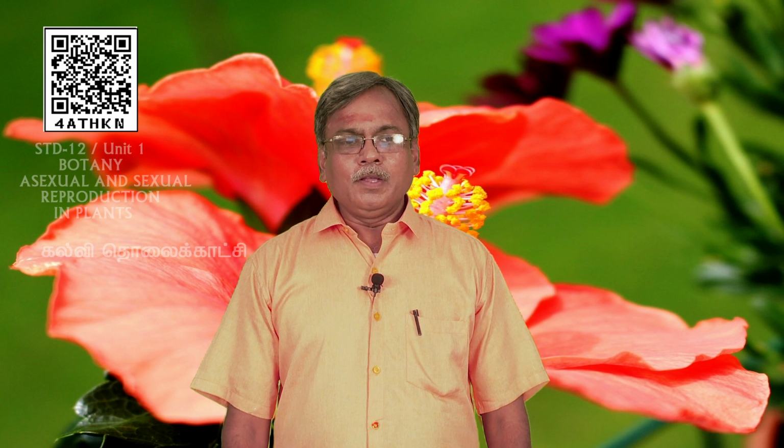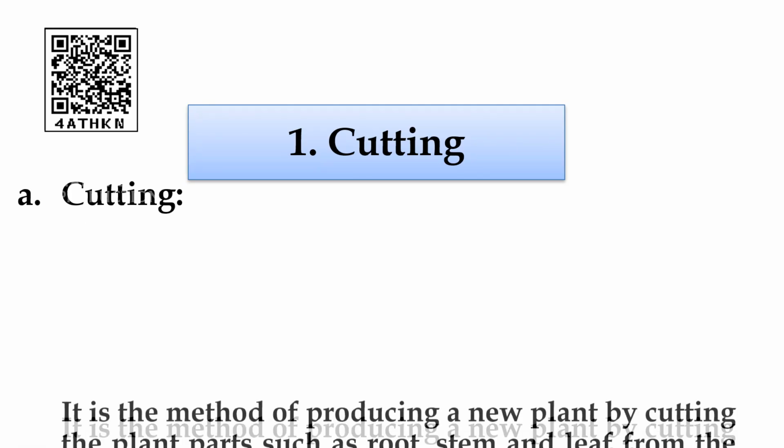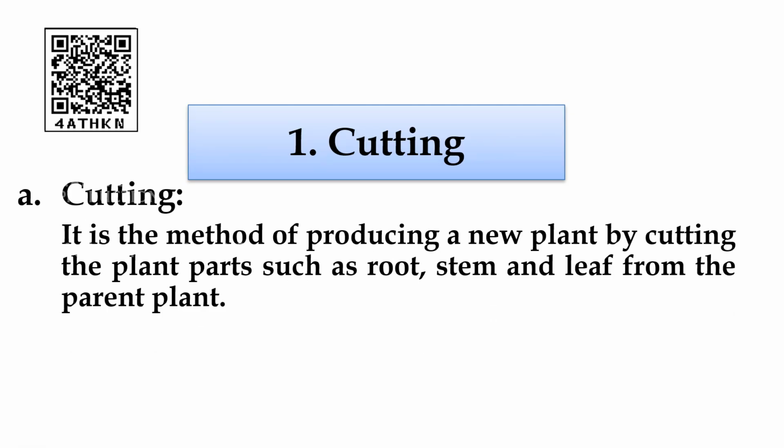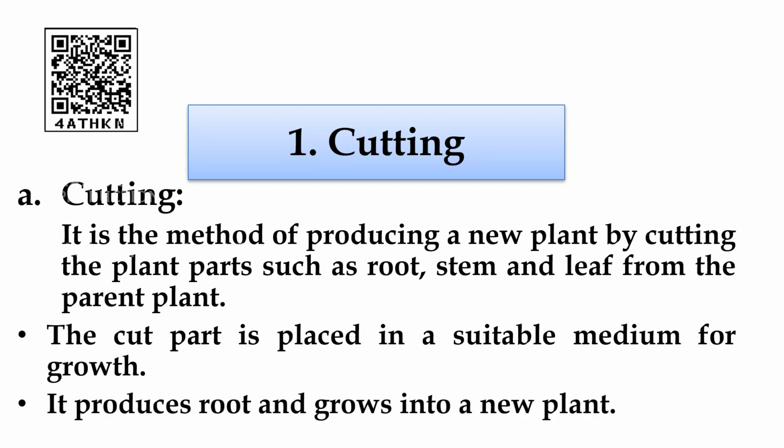Layering, mound layering and air layering are the two types. Cutting, grafting, layering are the conventional methods that we are going to learn. First, cutting. It is a method of producing a new plant by cutting the plant part such as root, stem and leaf from the parent plant. The cut part is placed in a suitable medium for growth. It produces root and grows into a new plant.